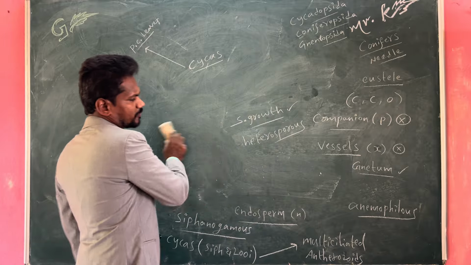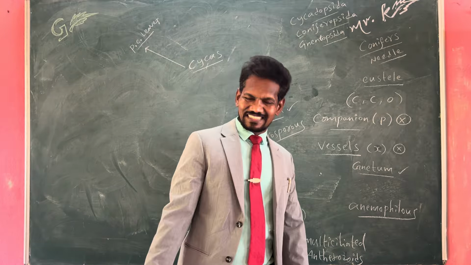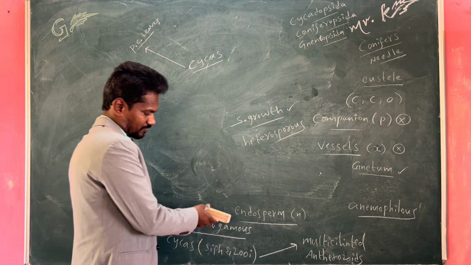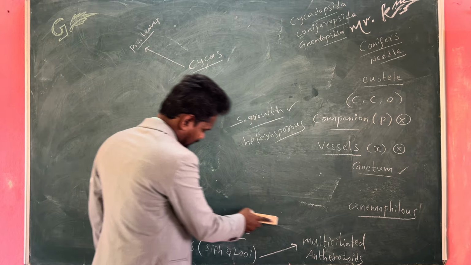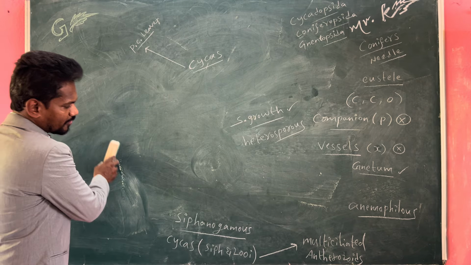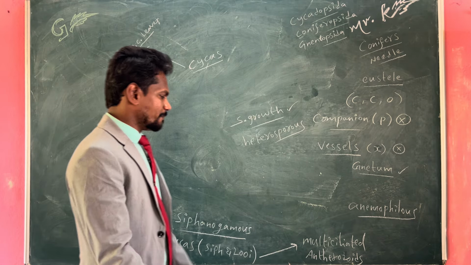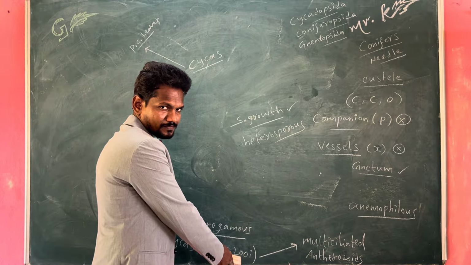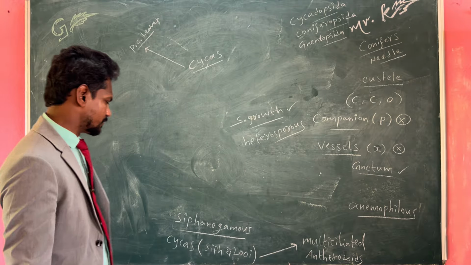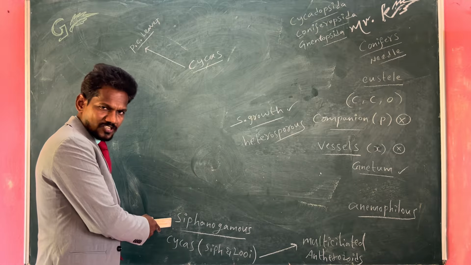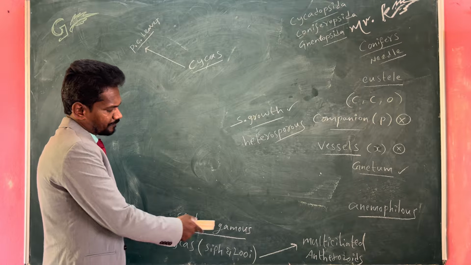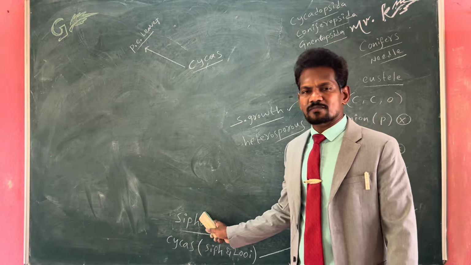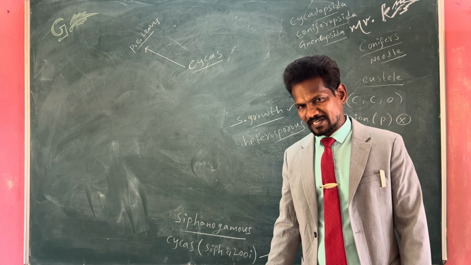Generally, endosperm is 2n or 3n in condition, but in gymnosperms, endosperm is n condition, nothing but haploid. Remember. Till now we have discussed that the fertilization type is zooidogamous. But coming to gymnosperms, a special type of fertilization mechanism can be seen, known as siphonogamous.